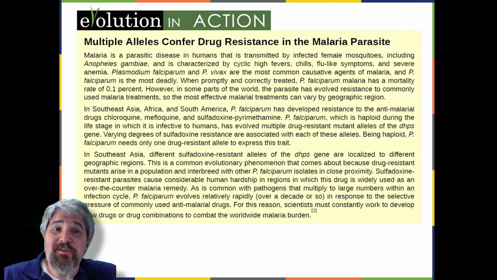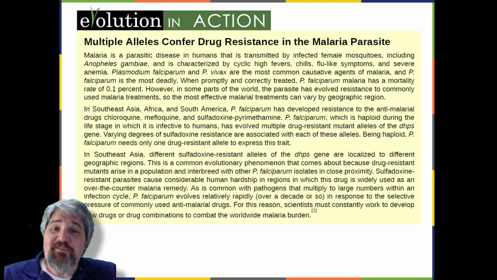However, in some parts of the world, the parasite has evolved resistance to commonly used malaria treatments, so the most effective malarial treatments can vary by geographic region. In Southeast Asia, Africa, and South America, Plasmodium falciparum has developed resistance to the anti-malarial drugs chloroquine, mefloquine, and sulfadoxine-pyrimethamine. Plasmodium falciparum, which is haploid during the life stage in which it is infective to humans, has evolved multiple drug-resistant mutant alleles of the DHPS gene.